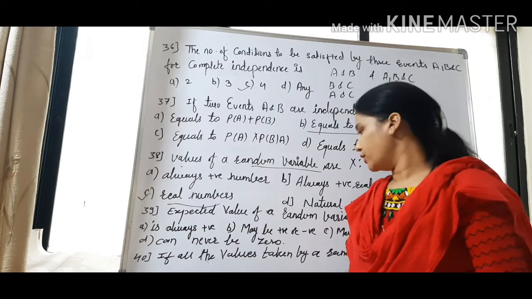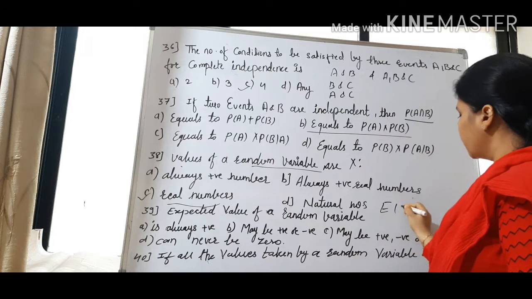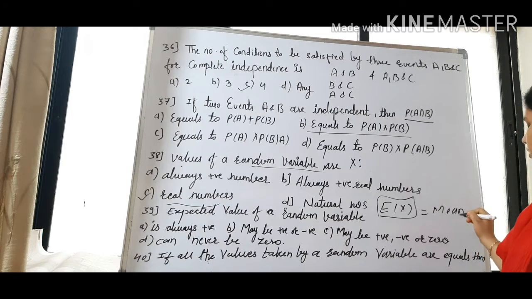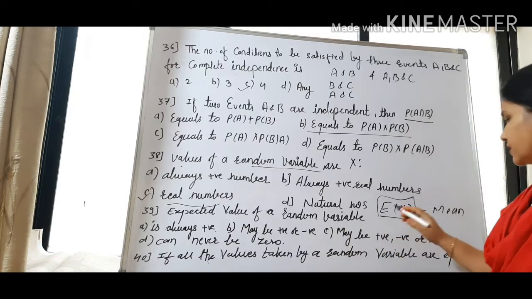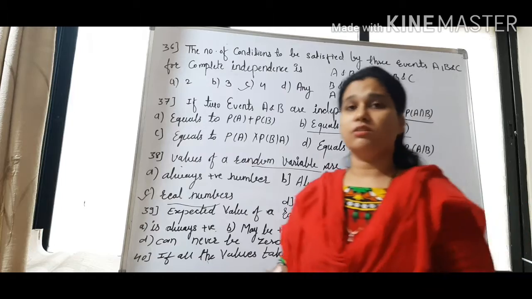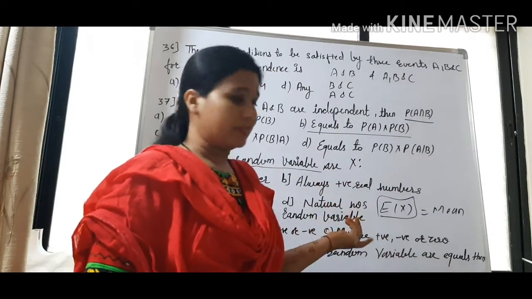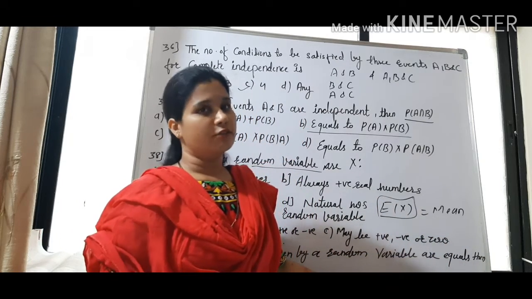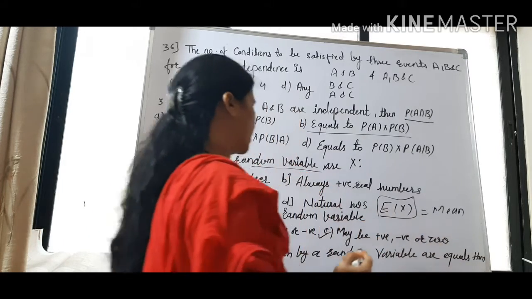Expected value of a random variable means expectation of X. This expected value is also known as mean or average. So is this mean always positive, or negative, or never 0? There is no restriction on the mean. Mean can be positive, sometimes it may be negative, or it may be 0. So we cannot say that mean is always positive or negative or 0. It may be positive, it may be negative, it may be 0. So option C is correct.